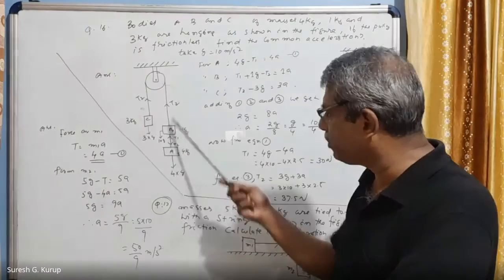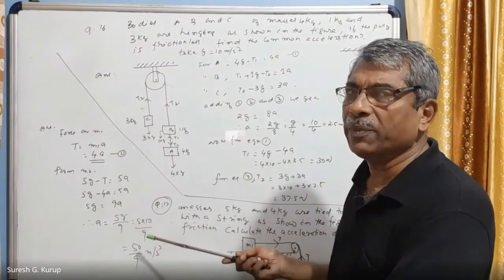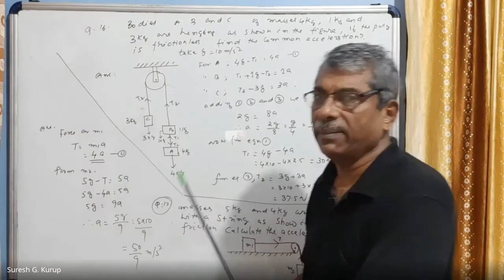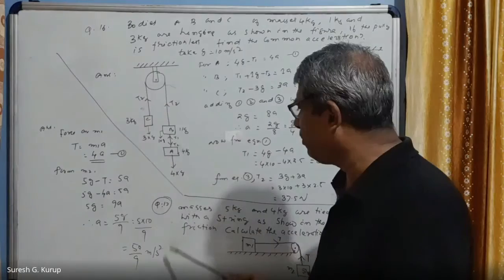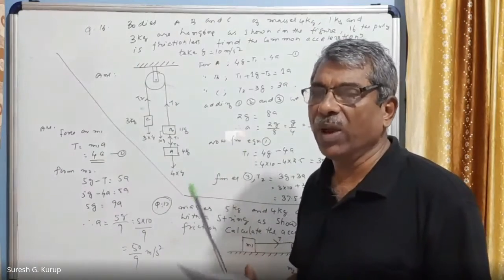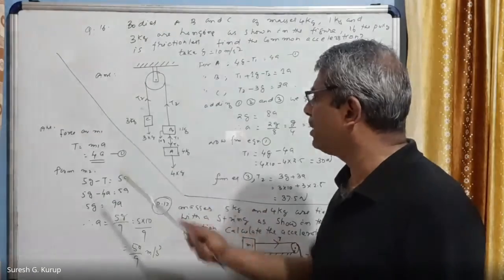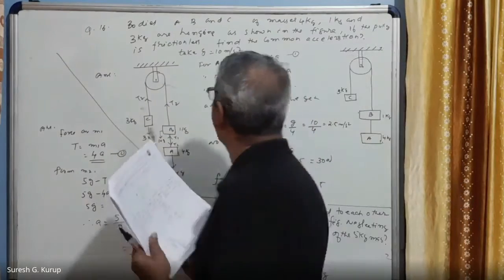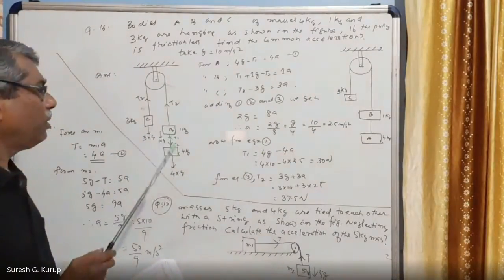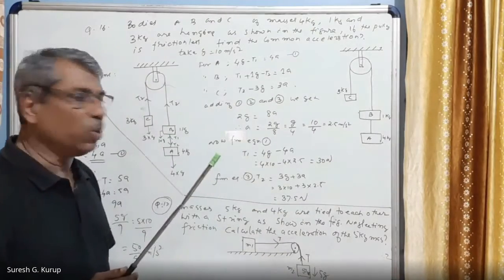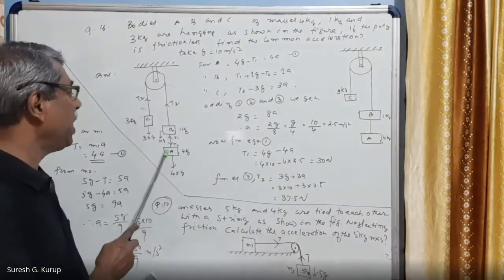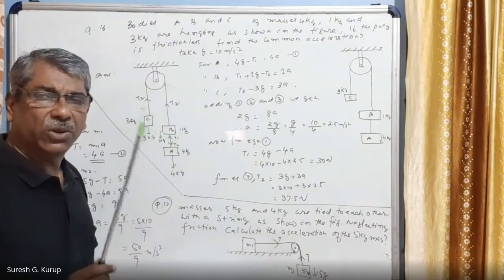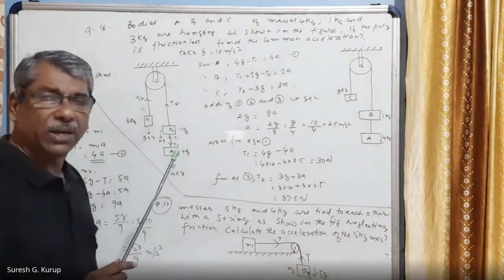If any part, suppose this part is moving, that will be moving with the net force, then the acceleration of all the bodies will be the same. Because the pulling force downward is a particular value, therefore the resultant force acting on the system is the same, then acceleration also will be the same. So here, what you see is the free body diagram we will look at. Free body diagram of the body A. This is body A, the last body A. What all the forces are acting on that? So you have to concentrate only on this body A.